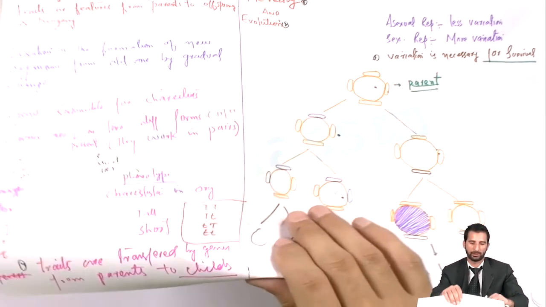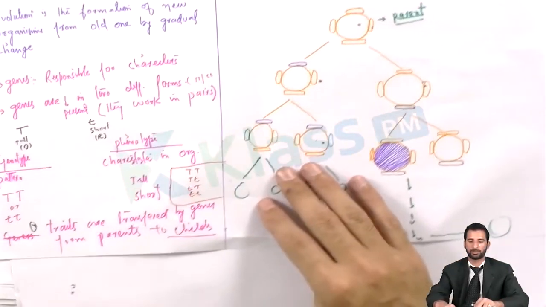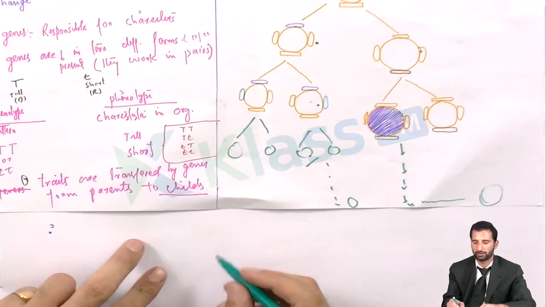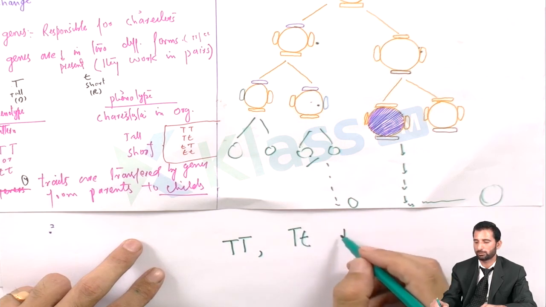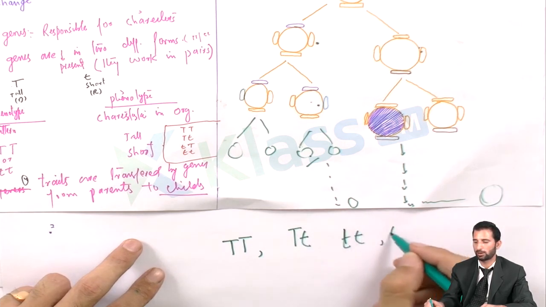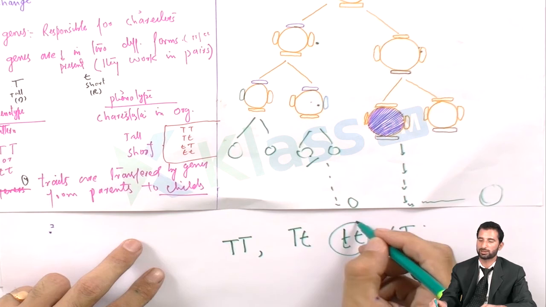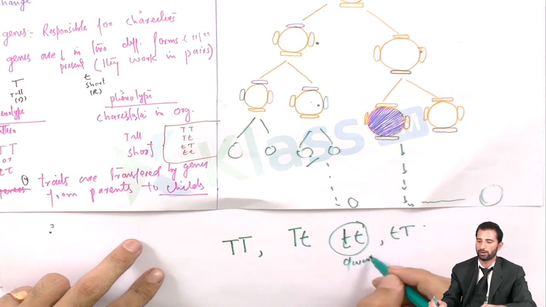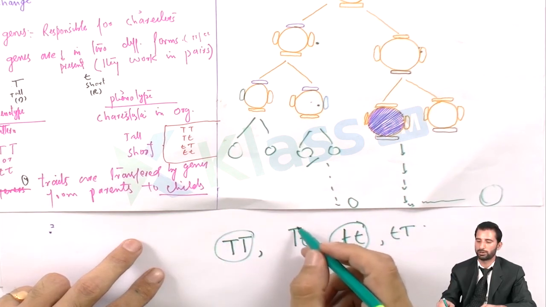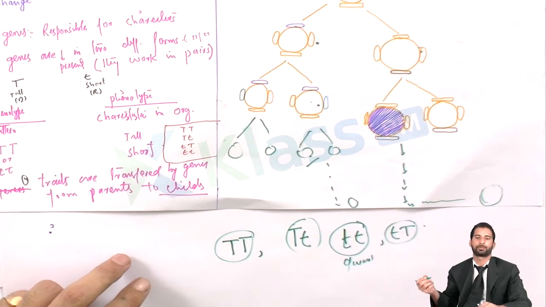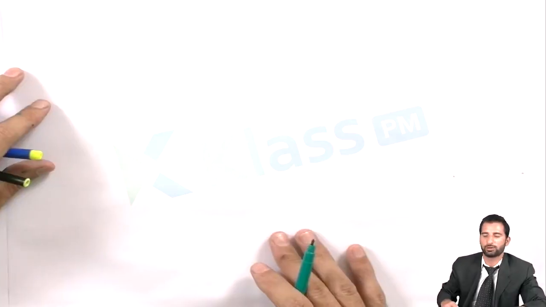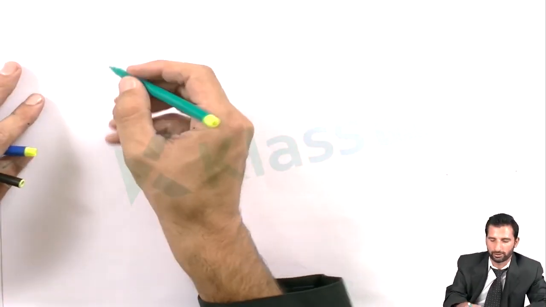As I have explained here, it may be capital T, capital T, it may be capital T, small t, it may be small t, small t, it may be small t, capital T. And this is a homozygous condition, dwarf, and this is tall, and this would be tall obviously, and this would be tall obviously. So here is a question for you guys, you can easily do it.